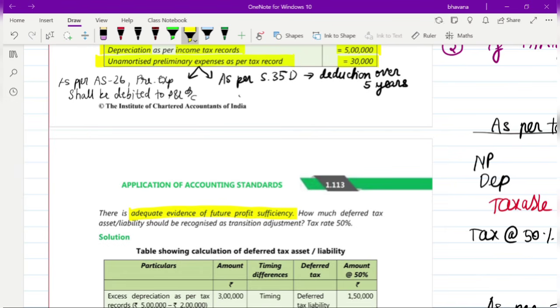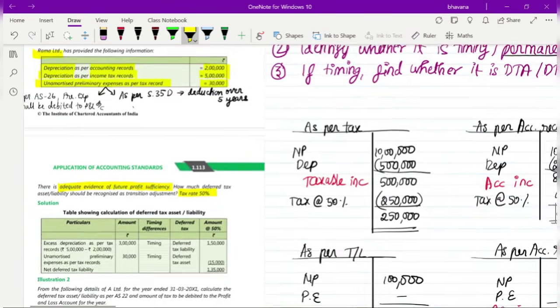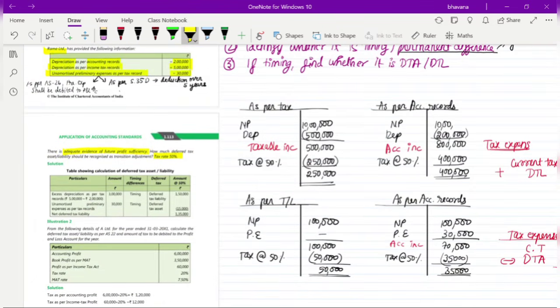Why do they mention adequate evidence of future profit sufficiency? Because only if you have future profit sufficiency evidence, you will be able to create a DTA. So this means there is no restriction in the creation of DTA. Okay. So they ask how much deferred tax asset or liability should be recognized, and they tell you the tax rate is 50%. I'll solve it the way I do, and then you can refer to the institute solution. Both answers will be the same, just the style of solving will be a little different.